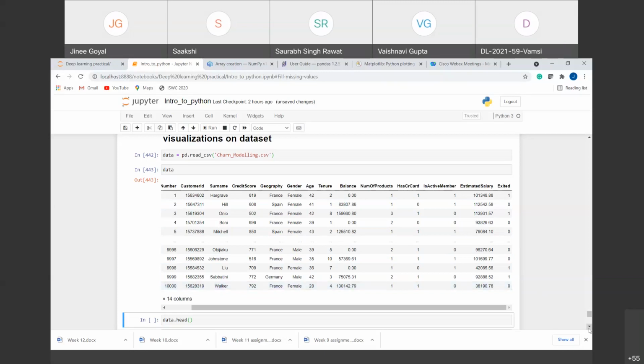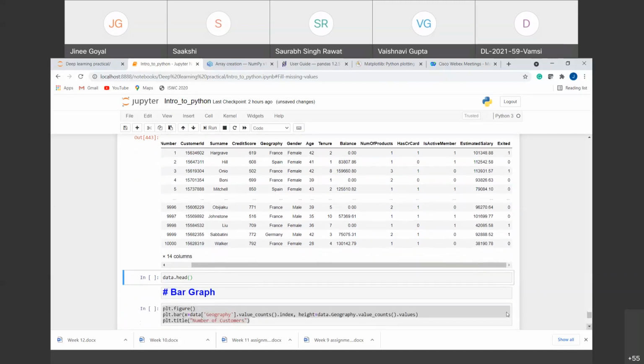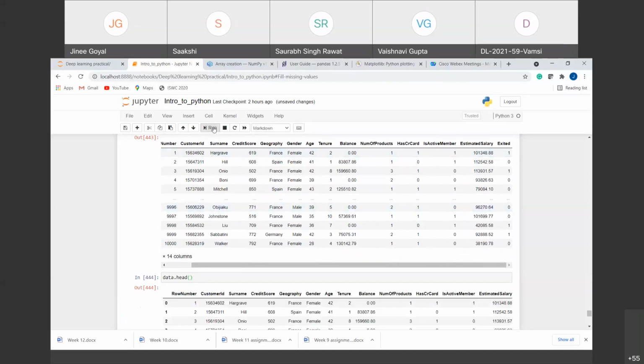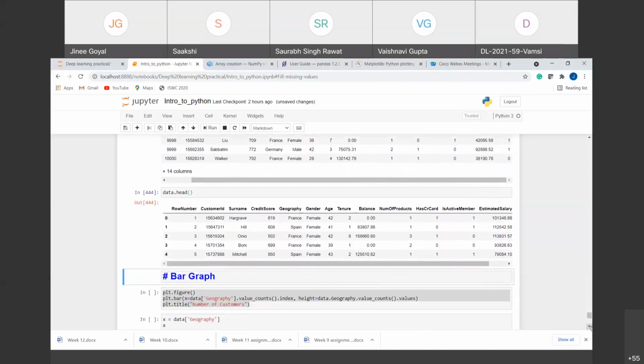So this is a real data set, the churn modeling data set. So we are taking the first 5 rows out of it, right? The problem that we are taking here in the bar graph is, suppose we want to calculate the number of customers in each country that is present here.